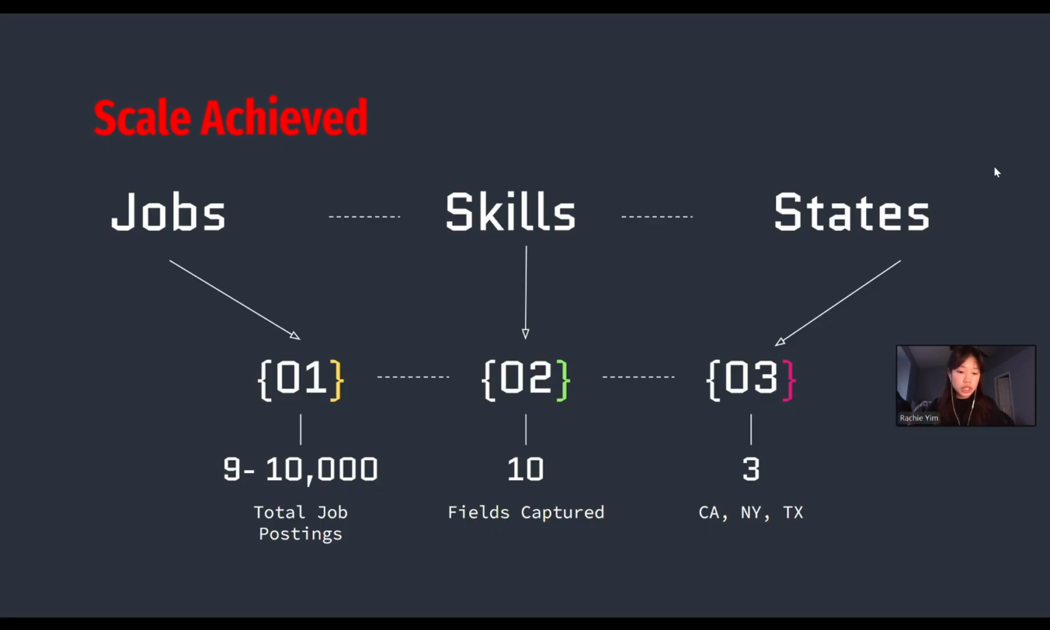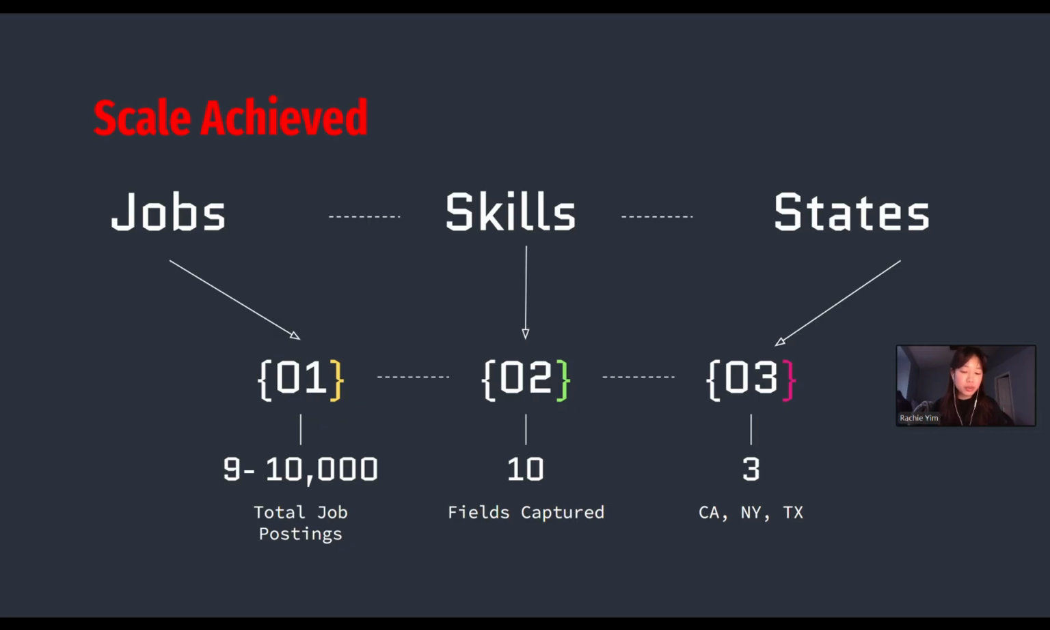And the scale achieved with this code was very efficient. We were able to gather 9 to 10,000 job postings across the 6 categories in 3 states. And most importantly, we achieved 80% or more average salary coverage. So that's double what we get from other resources.